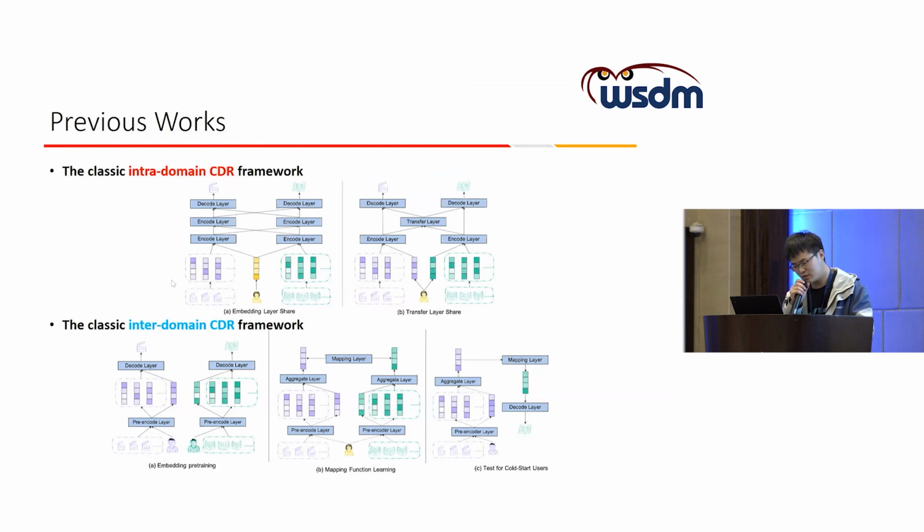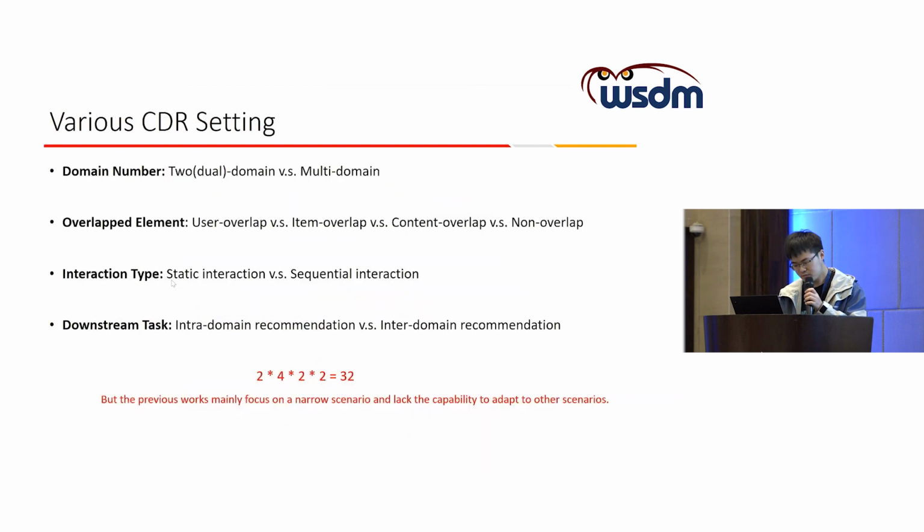At last, the mapping function is used to project the source domain user embedding to the target domain and make the cross-domain recommendation.